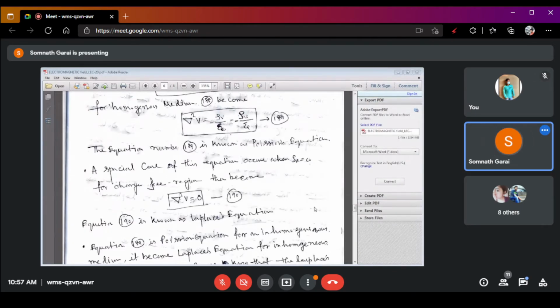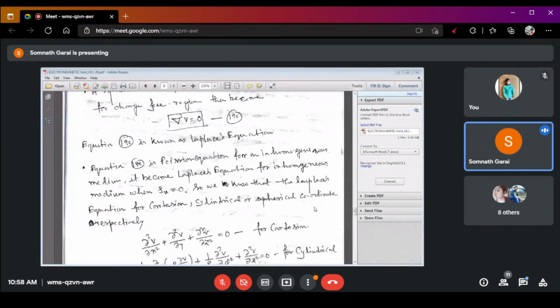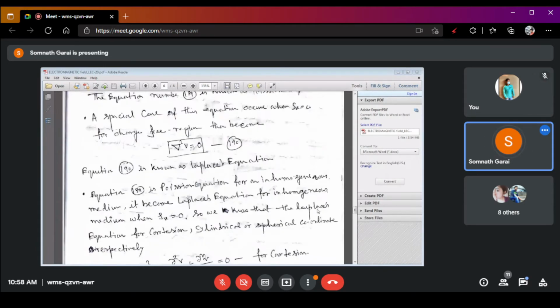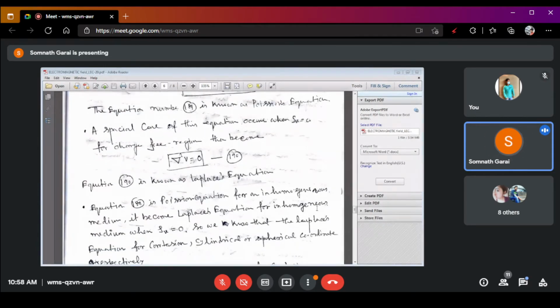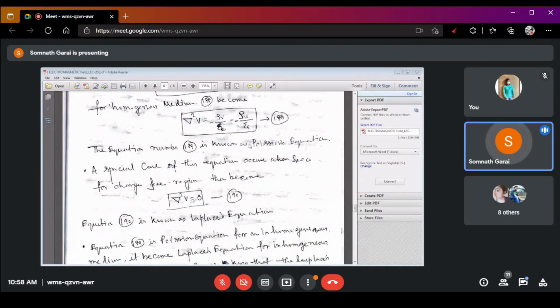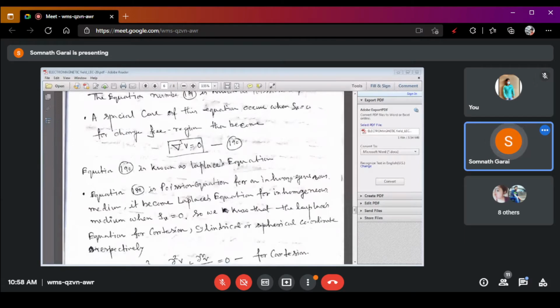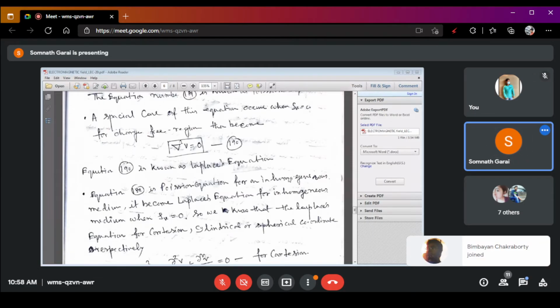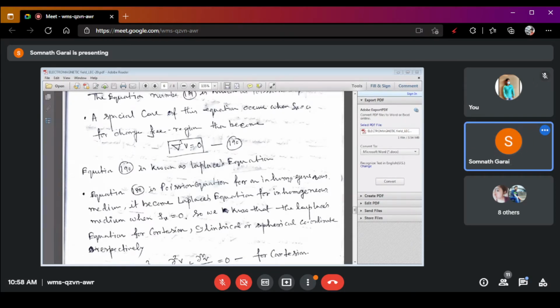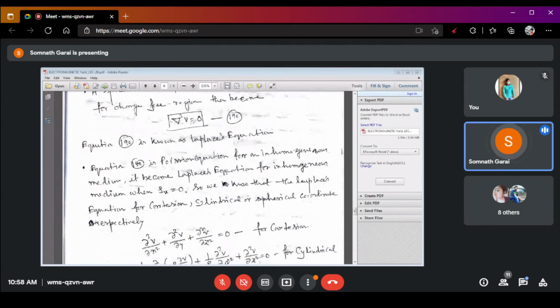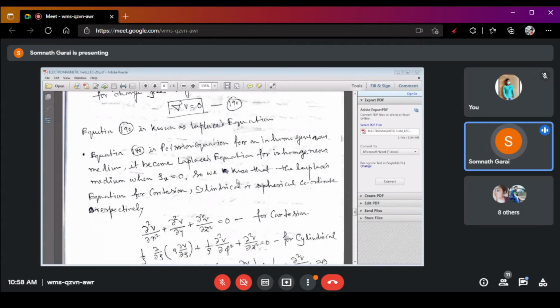Now, we know that equation number 189, Poisson's equation, that is del square V is equal to minus rho V by epsilon, is applicable for the homogeneous medium. And if rho V is equal to 0 in the Poisson's equation, then Poisson's equation becomes the Laplace equation.